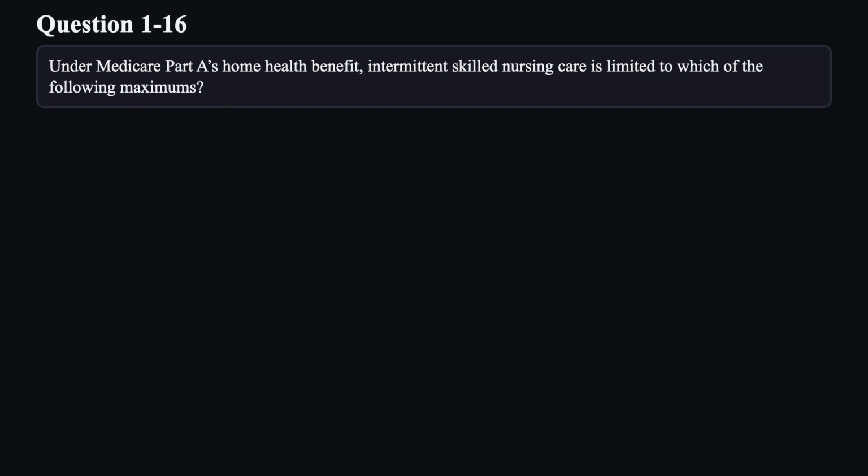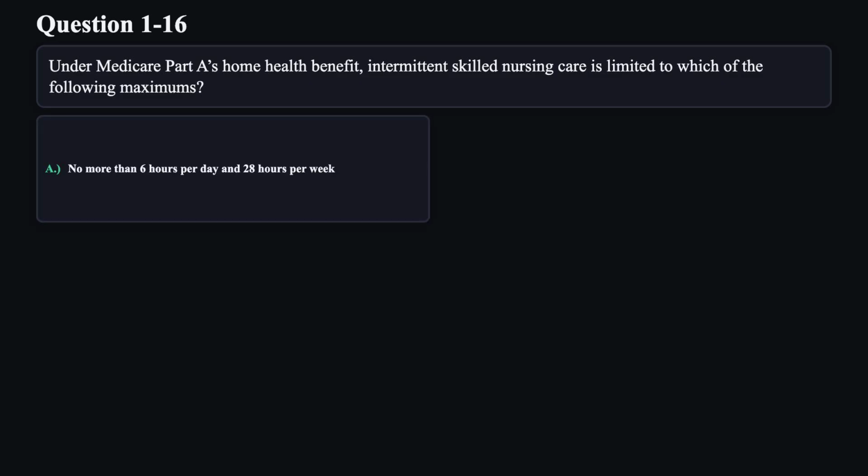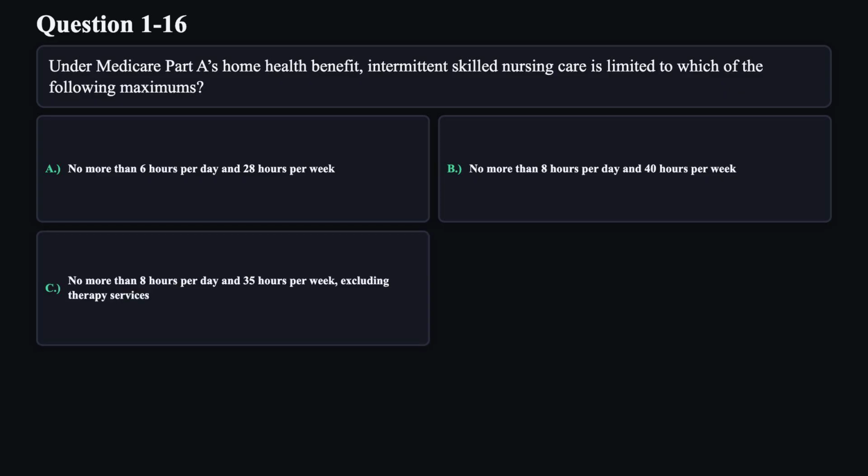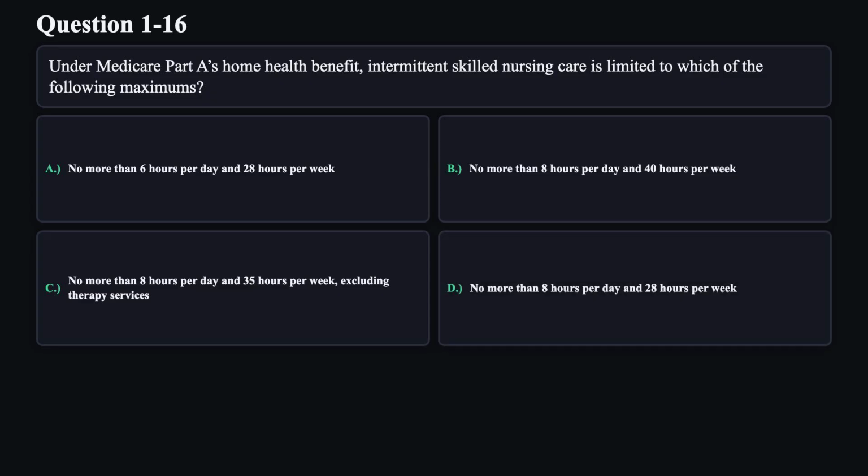Question 16. Under Medicare Part A's home health benefit, intermittent skilled nursing care is limited to which of the following maximums? A. No more than 6 hours per day and 28 hours per week. B. No more than 8 hours per day and 40 hours per week. C. No more than 8 hours per day and 35 hours per week, excluding therapy services. D. No more than 8 hours per day and 28 hours per week.